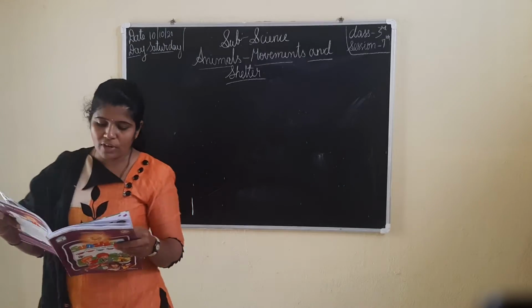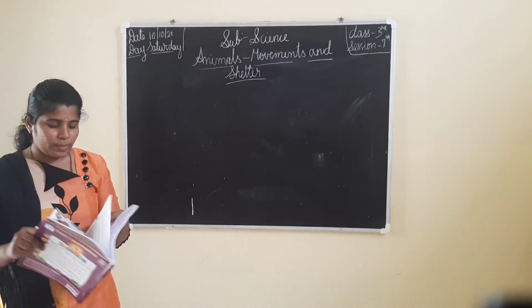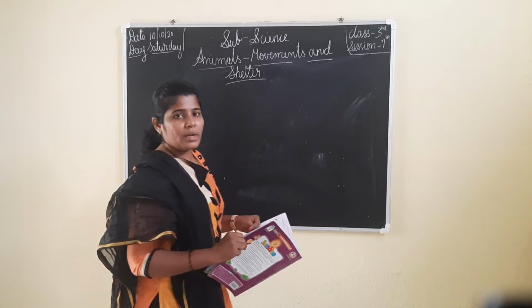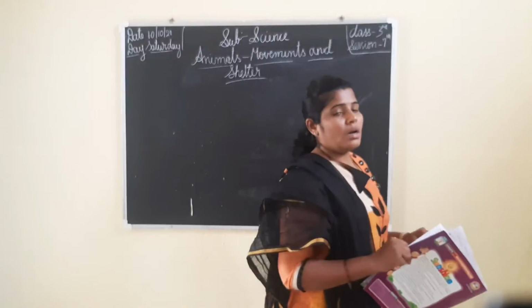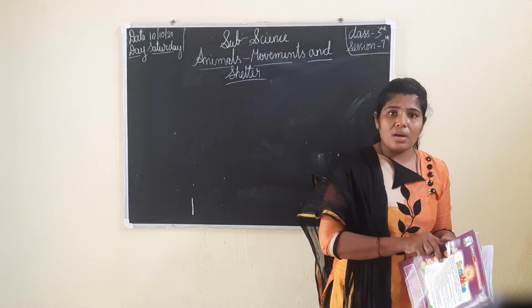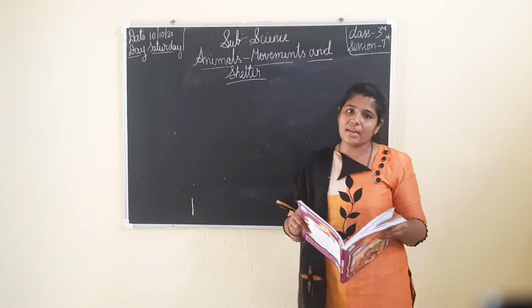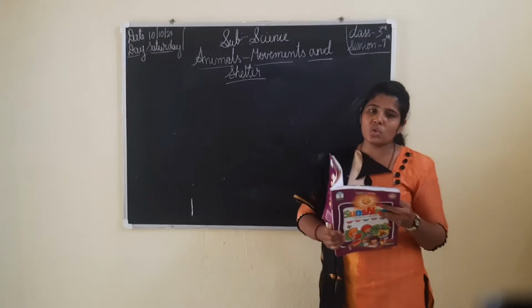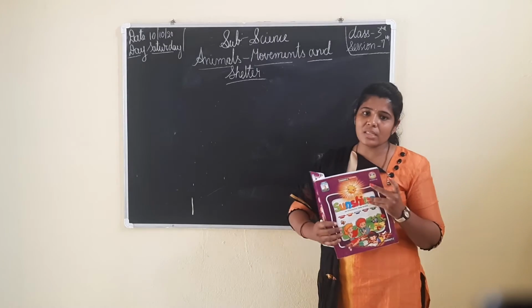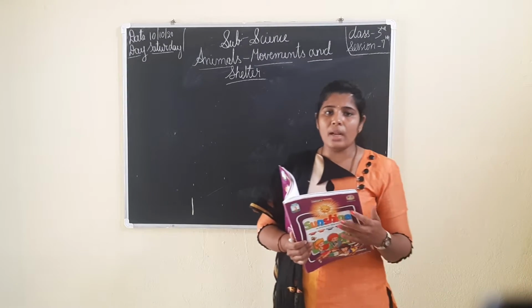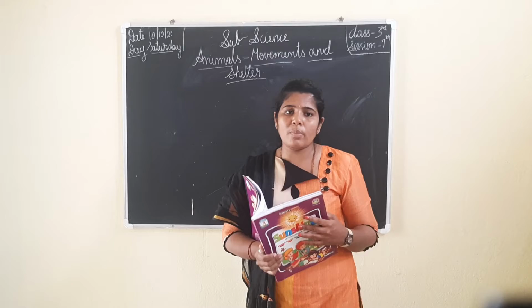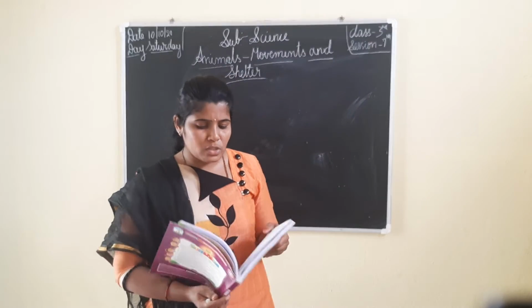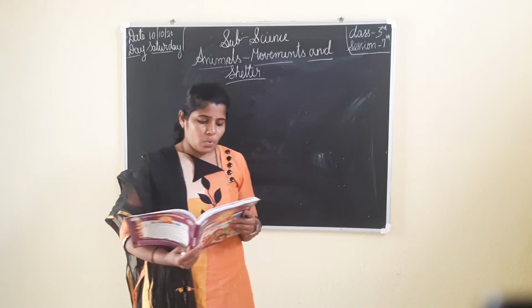We have seen that so many animals run, some walk, and some crawl. Some animals fly in the sky. They use their body parts to move from one place to another, which are adapted to the environment. According to their environment, they have adapted their body for movement. Let us know how different animals move.